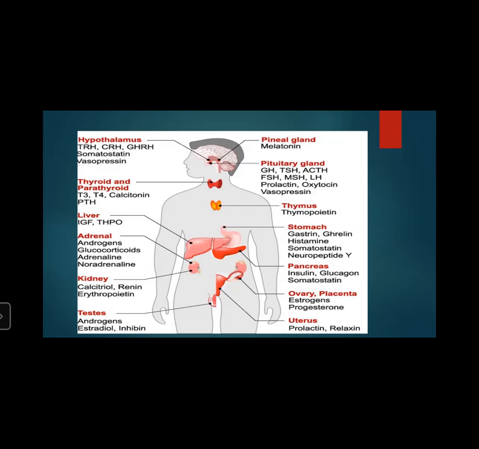Again, you can see the pancreas. It is below the liver and situated behind the stomach. There are four types of cells: alpha cells, beta cells, delta cells, and PP cells, or F cells. The proportion of alpha cells is 20%, beta cells 70%, delta cells 5%, and F cells 5%. The hormones secreted are glucagon,